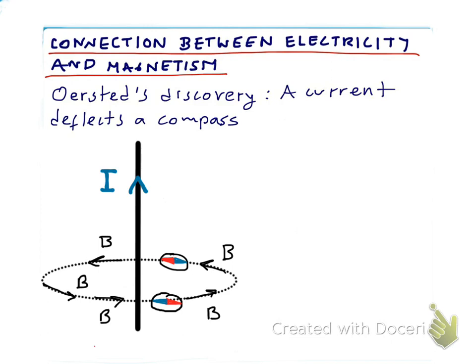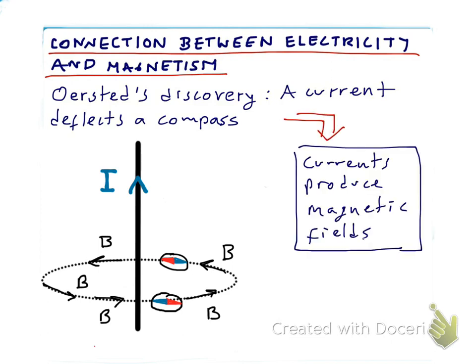Basically, what this is demonstrating is that a current in a wire produces a magnetic field in space, because a compass only reacts to magnetic fields. So during this demonstration, this Danish professor noticed that a compass got deflected every time he turned on the current in a wire. So what this shows us is that currents produce magnetic fields. So this is an important connection between electricity and magnetism. We're going to explore this connection in a later video.